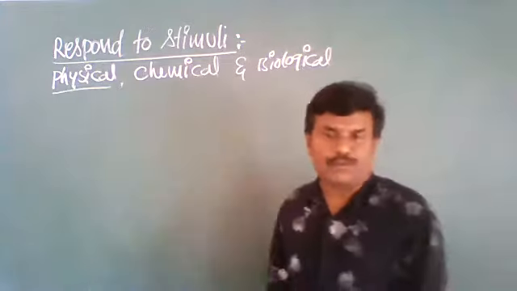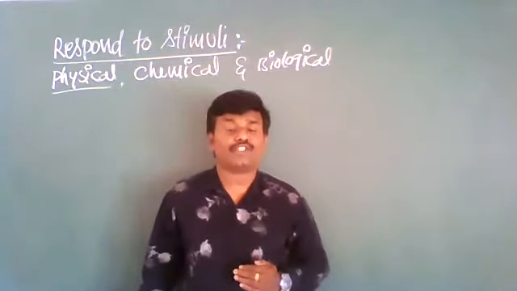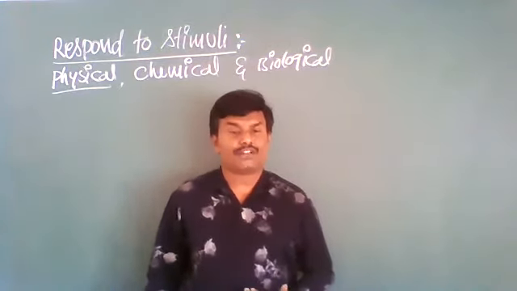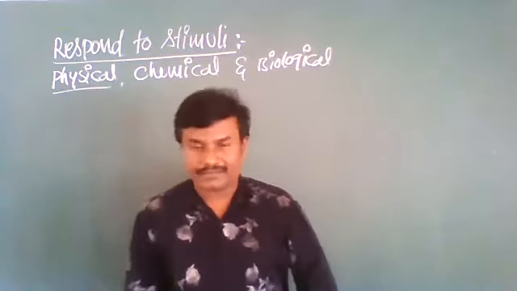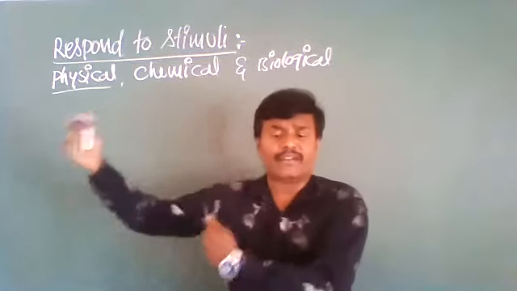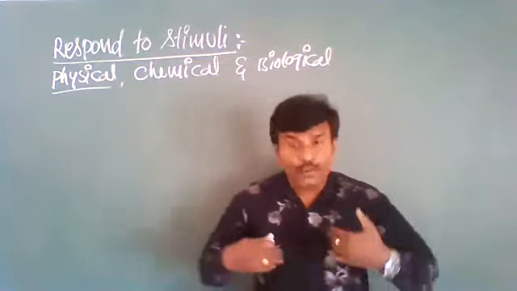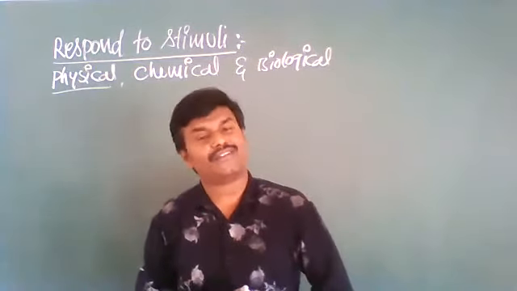What are physical responses? When the temperature in the environment is very high, to protect their body from the huge temperature, organisms show adaptations. Chemical: generally, when harmful gases are released from any industry, we try to escape from that particular place to protect ourselves. That is a chemical stimulus.